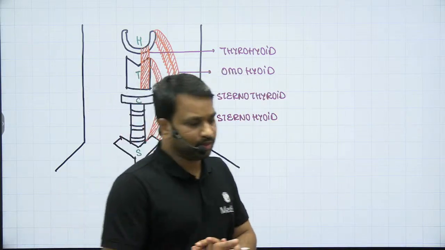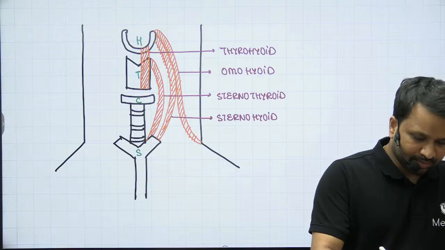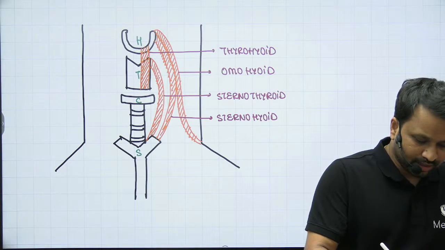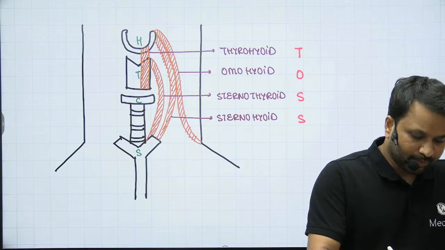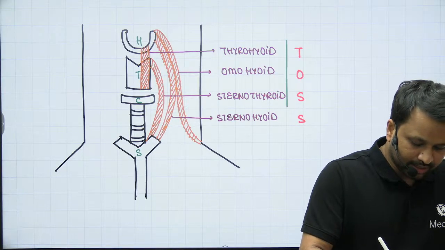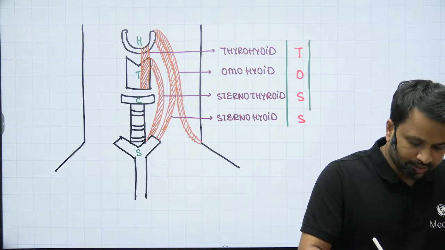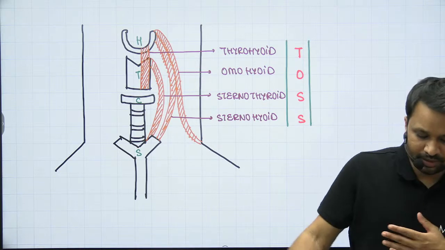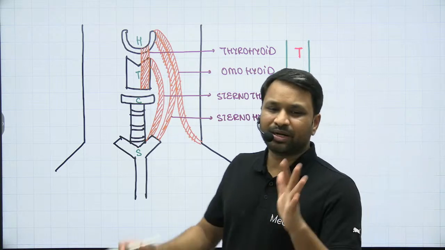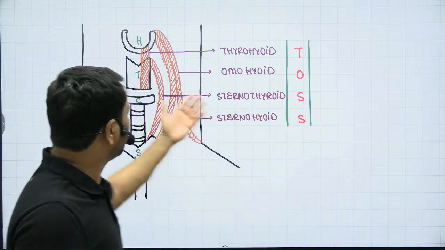Rahul, you are absolutely correct. Yes, there is a mnemonic, but I'm not a great fan of mnemonics, because a mnemonic always goes for a toss, right? You will remember the mnemonic, but forget the meaning of the mnemonic. But because you guys are used to mnemonics, I would give you a mnemonic, but don't remember it. Remember these beautiful attachments, right?